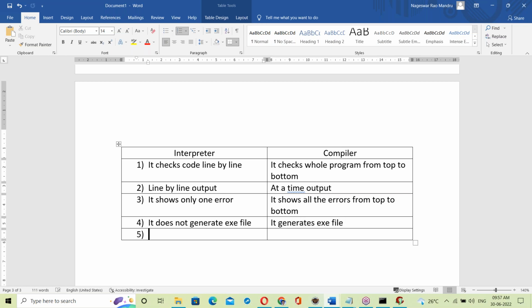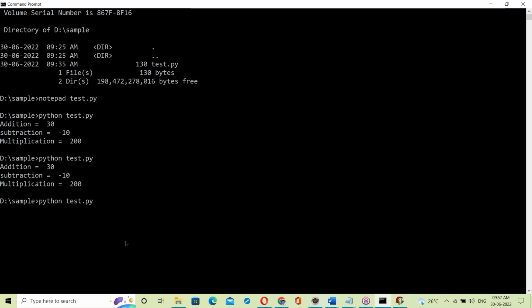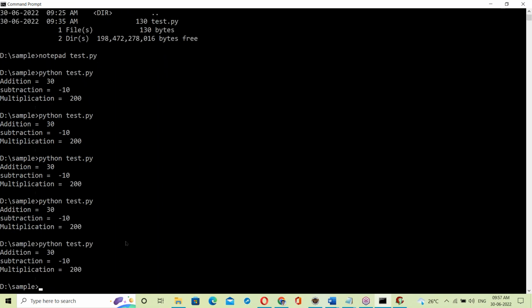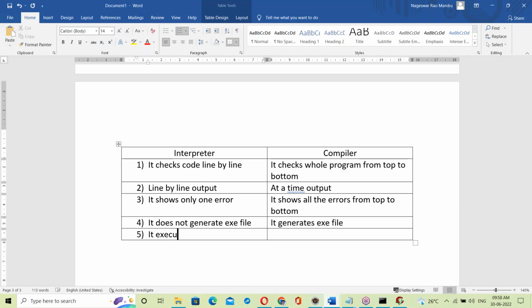Compiler, it generates an exe file, right? Interpreter, it directly executes the source code. It executes source code directly. Compiler, it executes the exe file. Okay, right?